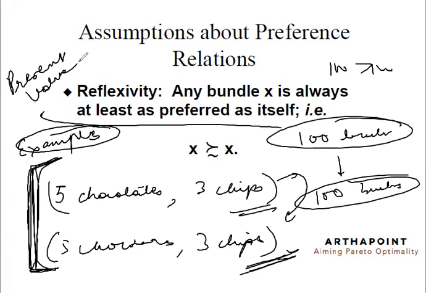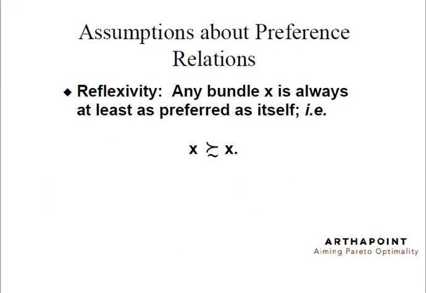Because when you get this $100 today and you invest it somewhere, you earn 1 day's interest that you lose when you get this tomorrow, right? So a bundle is at least as good as itself, but time zones can make that one bundle being preferred over the other even when it involves the same money, right? So now let's go ahead with the next assumption.